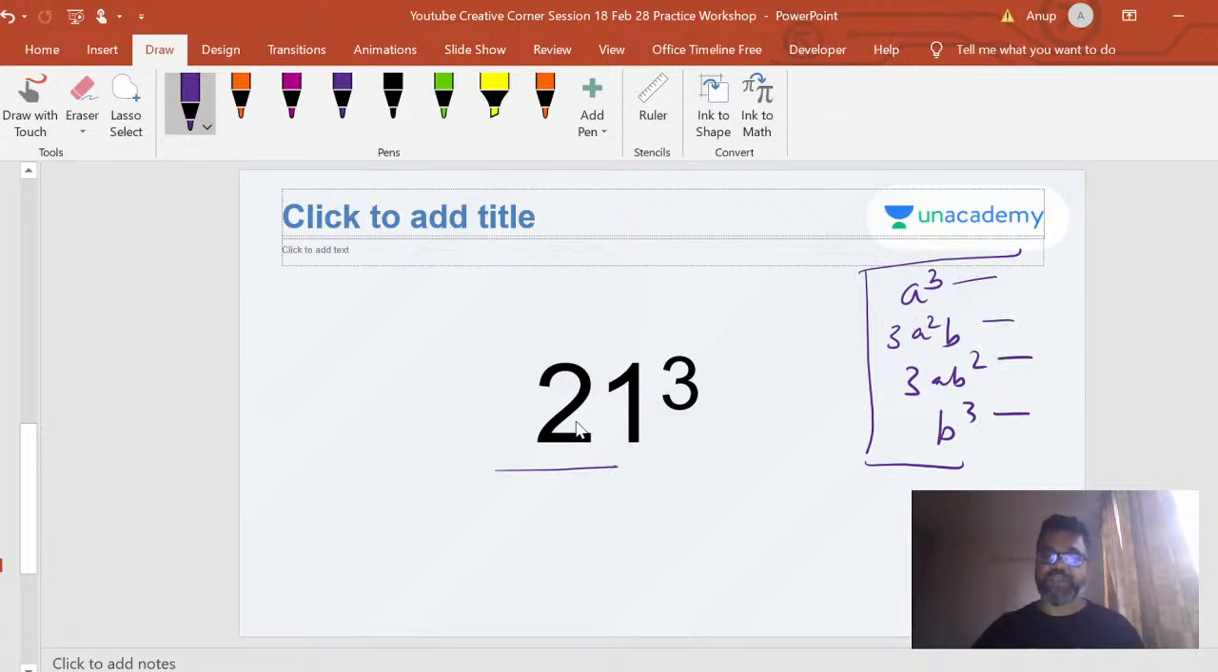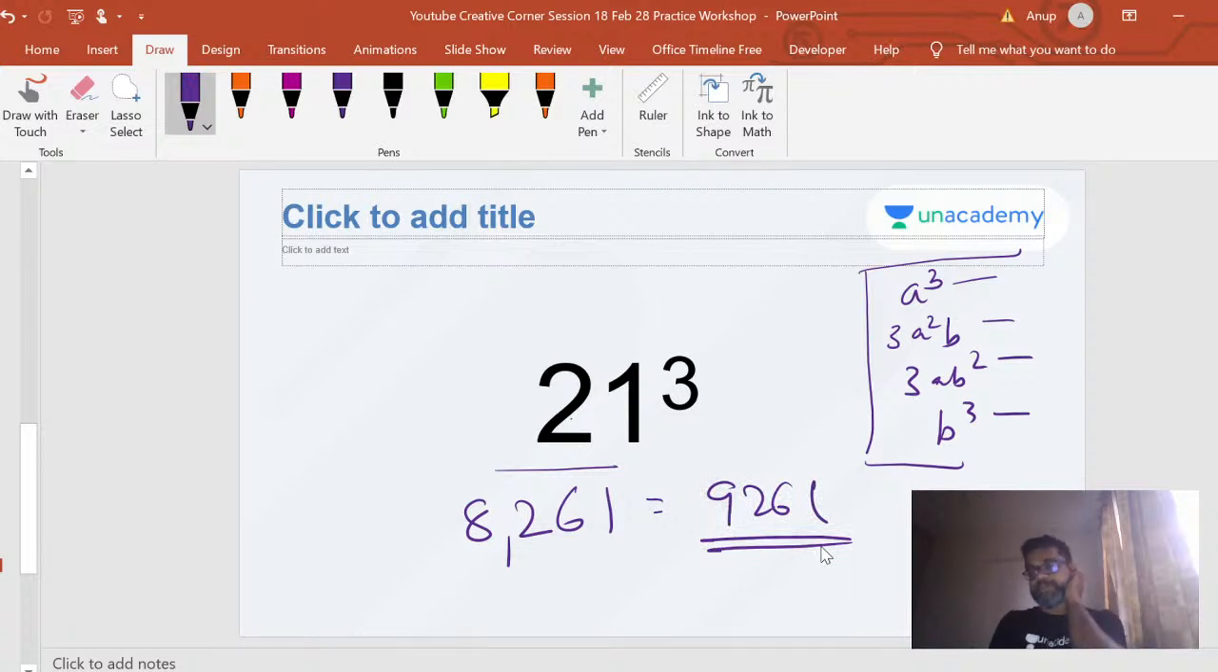What is the cube? So now a represents 2 and b represents 1, right? So a cubed is 8, right? 3a squared b: a squared is 4, 4 into 1, 4 into 3, 12, right? 3ab squared, right? So let's calculate ab squared and make it 3 times, that's easier, right? So ab squared is 2 into 1, which is 2. 3 times that is 6. And then b cubed, 1. So the answer is 9261.